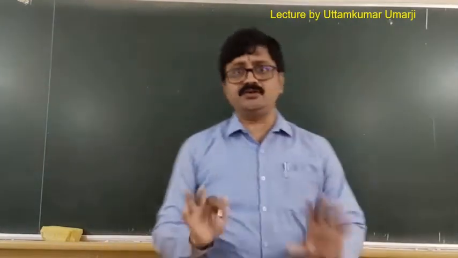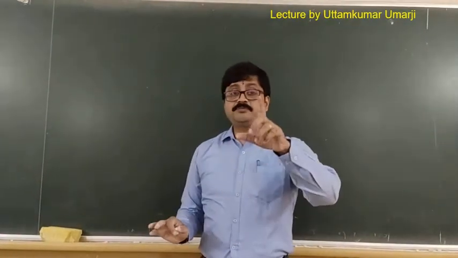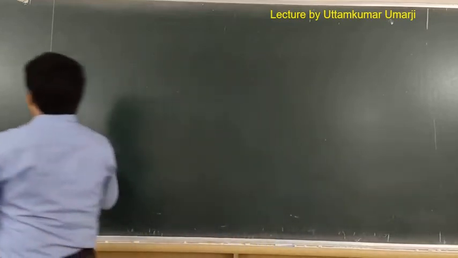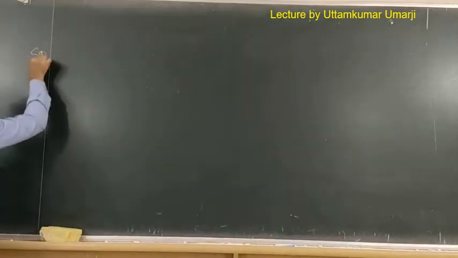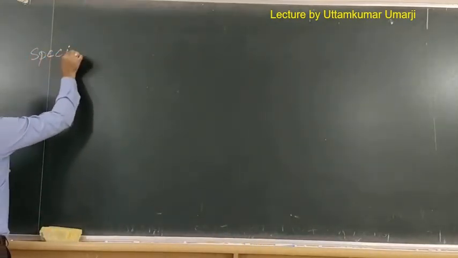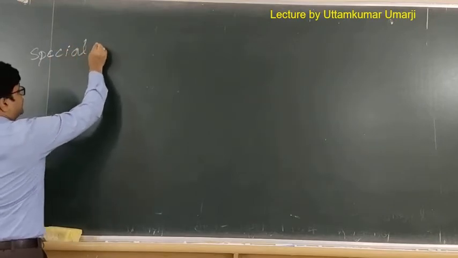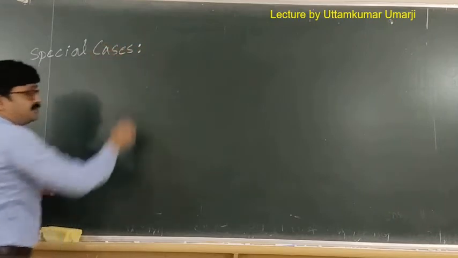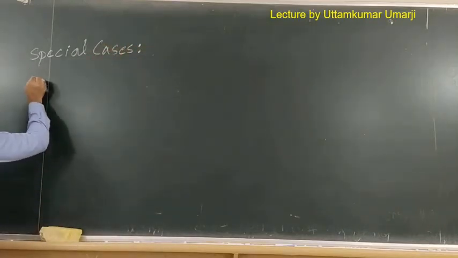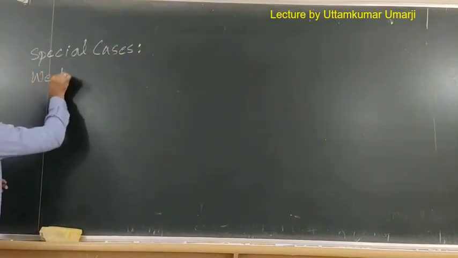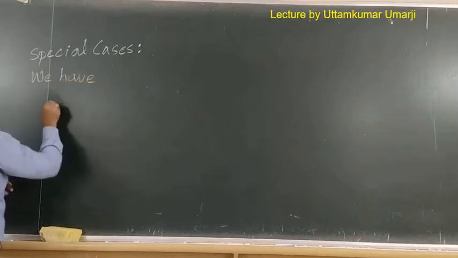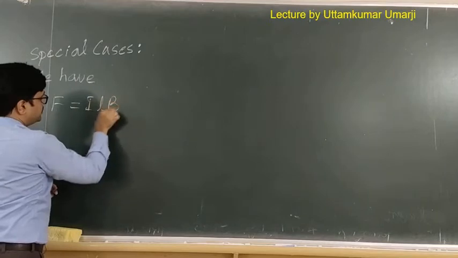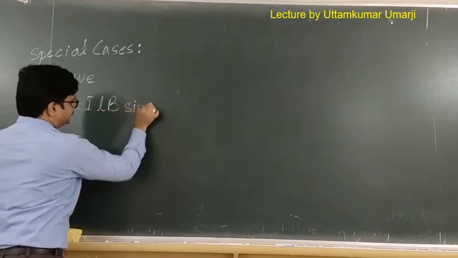Now let's take a look at the special cases for the formula that we have derived. We know the formula is ILB sin theta. So let us take special cases for this particular formula. So we have F is equal to ILB sin theta.